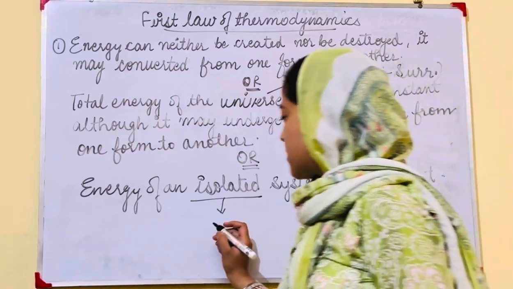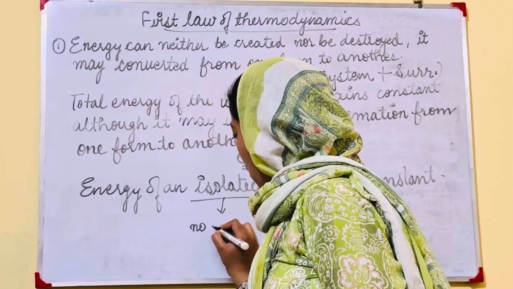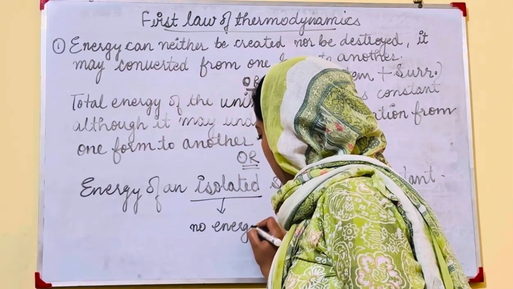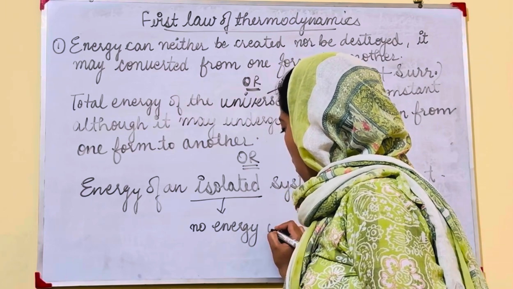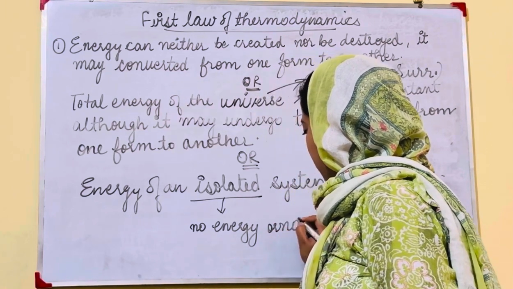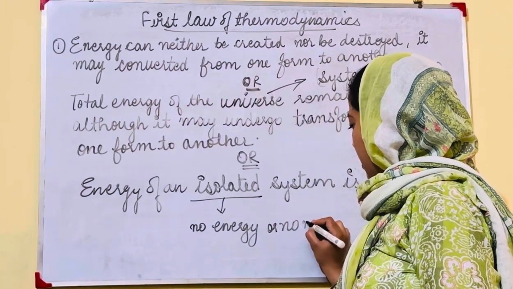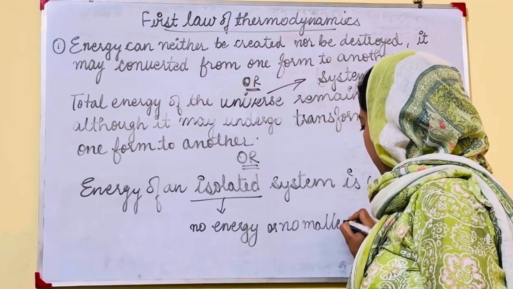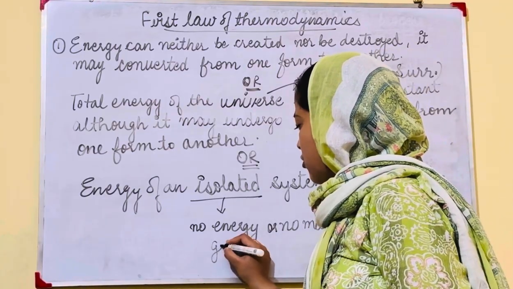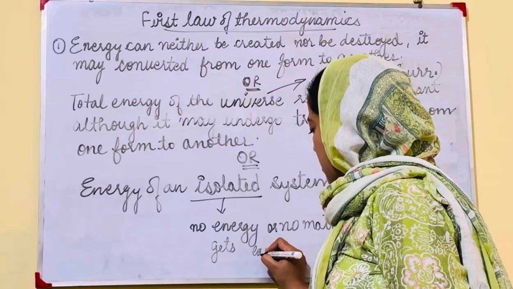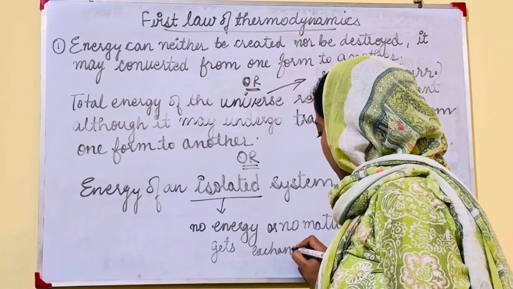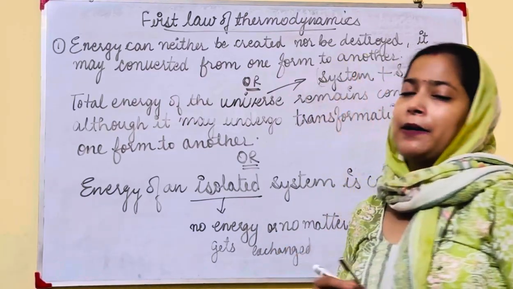An isolated system is one in which no energy or no matter gets exchanged. Means neither energy nor matter.